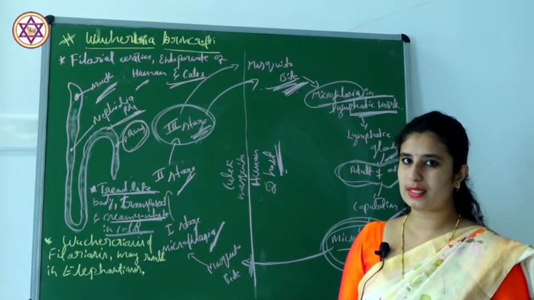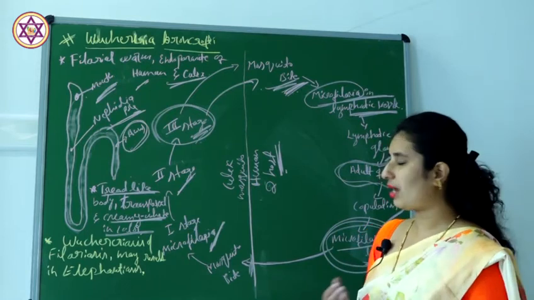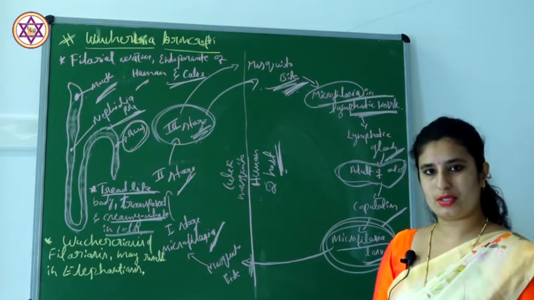It is an endoparasite and digenetic in nature, with an almost thread-like structure, transparent and creamy white in color.